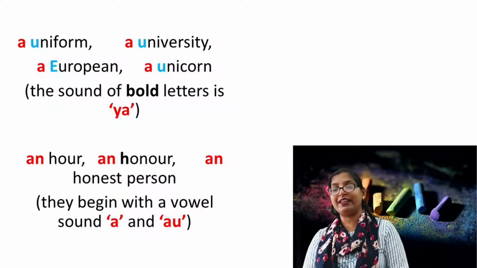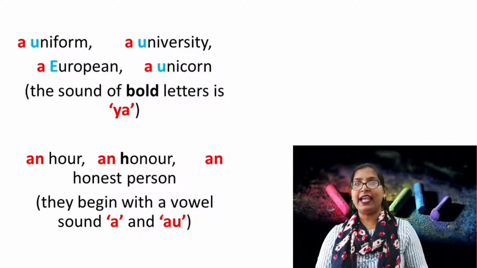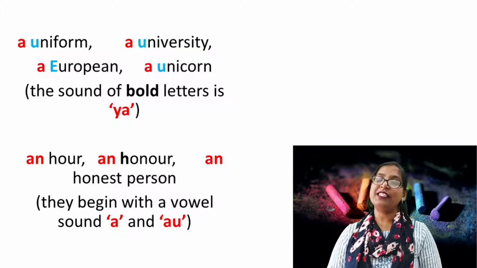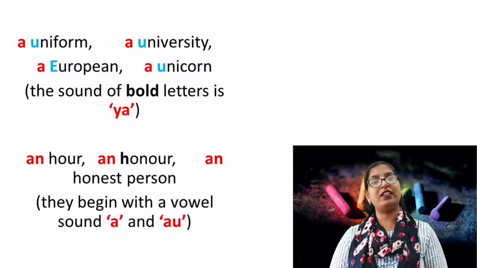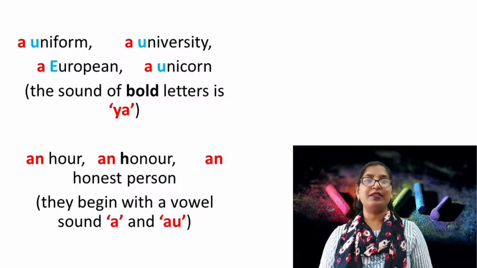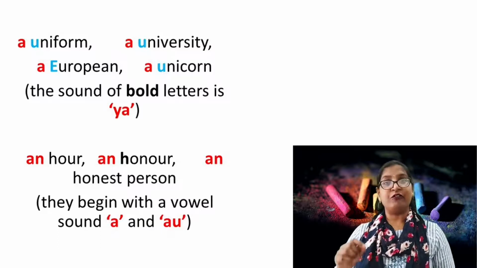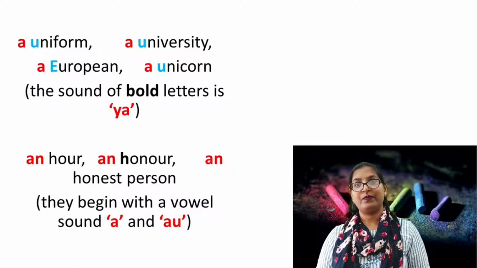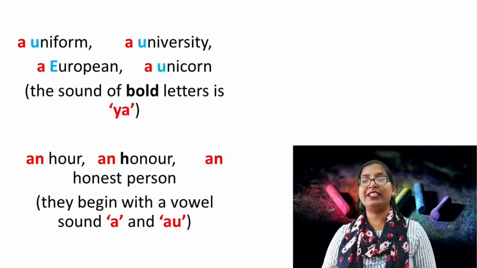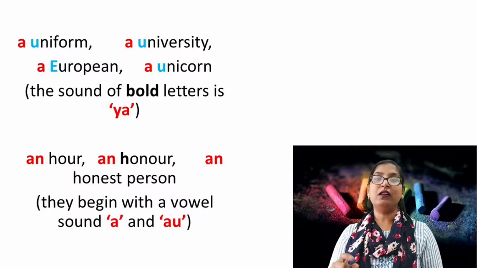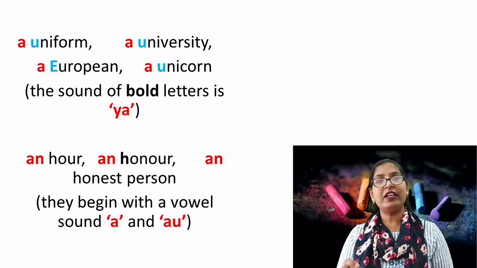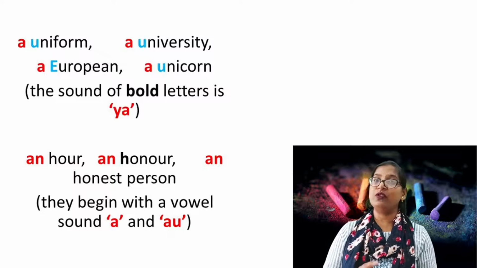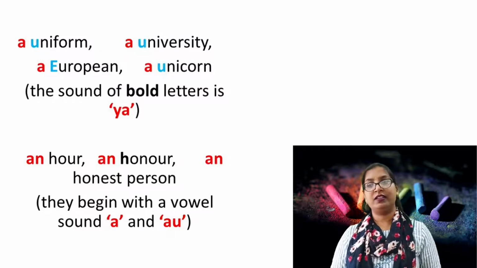Now let's see the next words: an hour, an honor, an honest man. In all these examples, you can see the first letter H is silent. What sound do we get? In hour, we can hear the O sound. O is a vowel sound, not a consonant. That is why we have used an here, an hour.